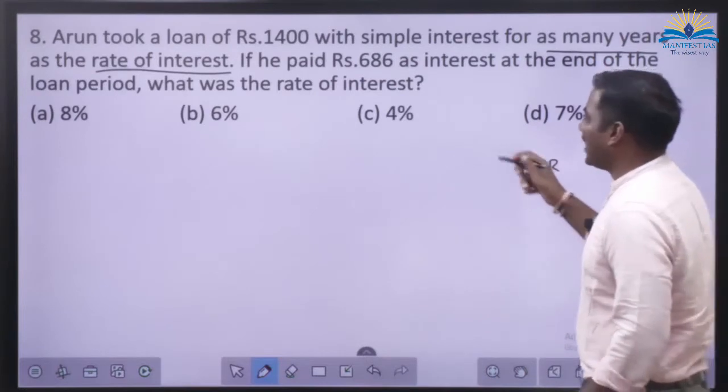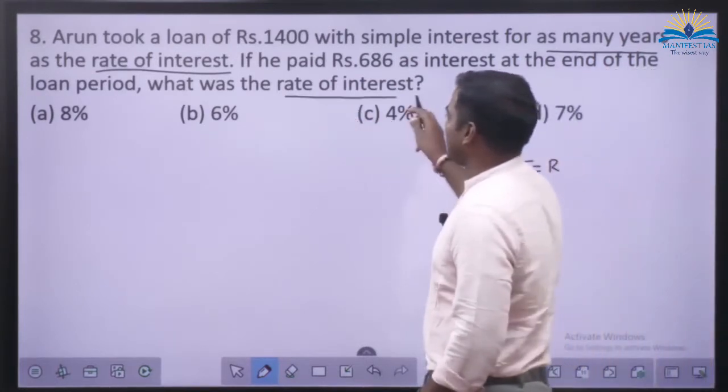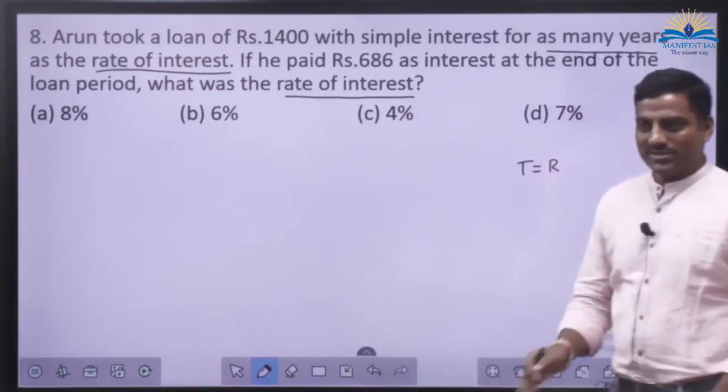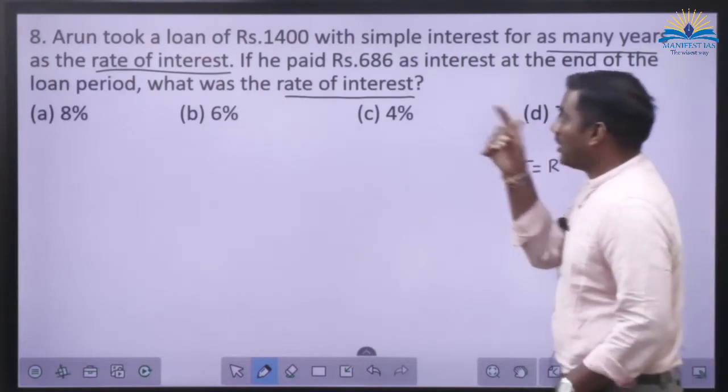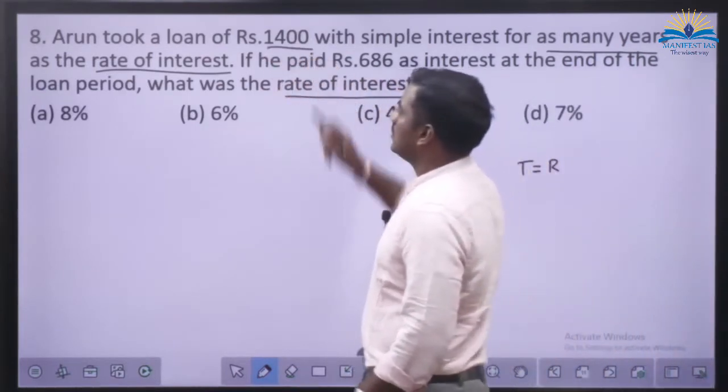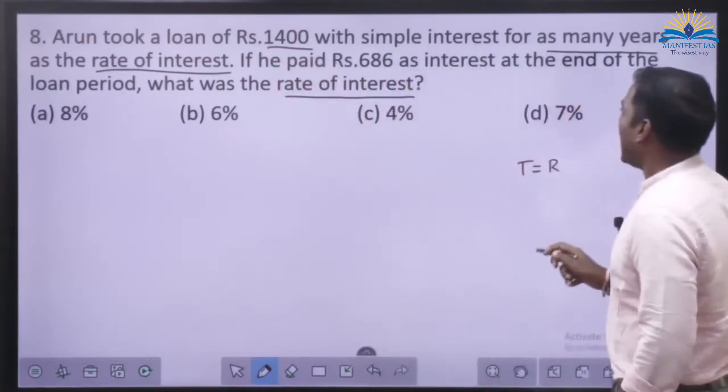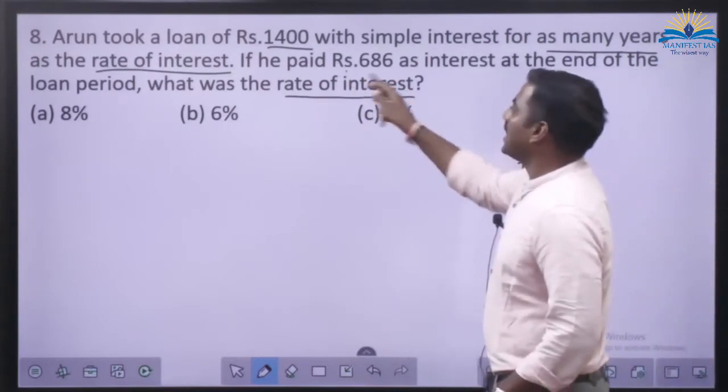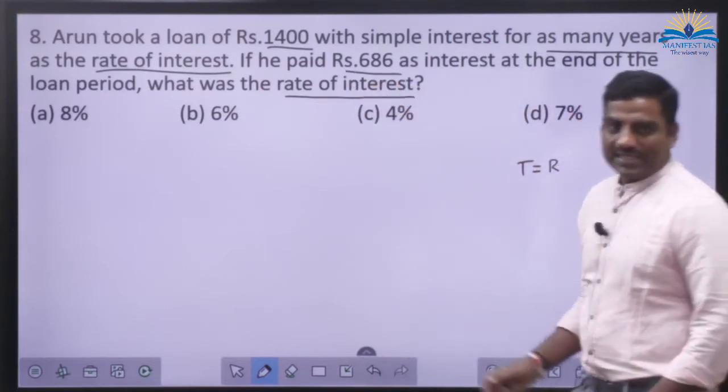But finally what they have asked, what is the rate of interest? So better you keep 2 R's. So what is the principal amount? 1,400. And what is the interest that has been earned? 686.